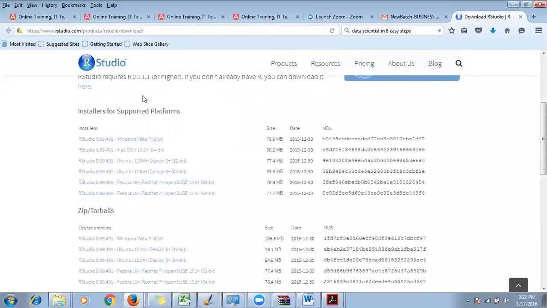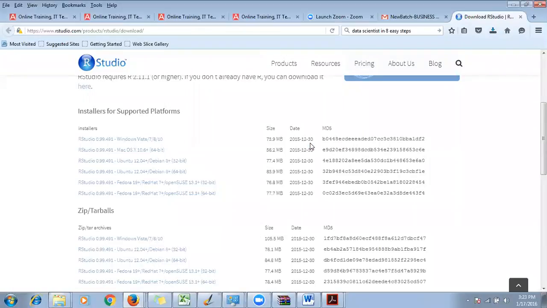My system is Windows 7, so I'm going to select Windows Vista 7, 8, 10, and download this version of R. If you are using a MacBook, or an Ubuntu or Fedora Linux system, you can use the other options. But if you're using a Windows system, please click on this.